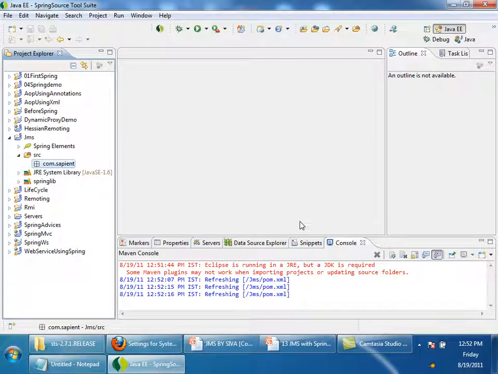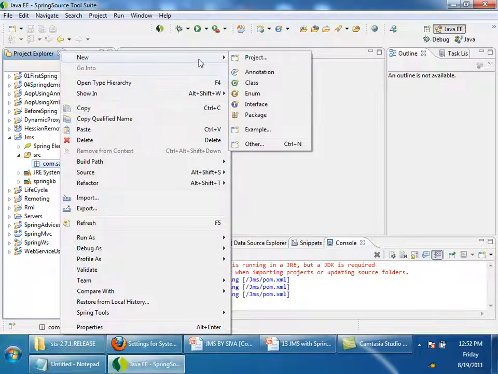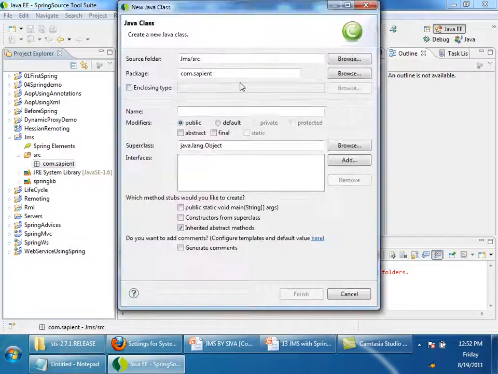Now I'll try to send a message to a queue. Add the same Spring library first. We need to add WebLogic libraries also, but I'll do it in some time.